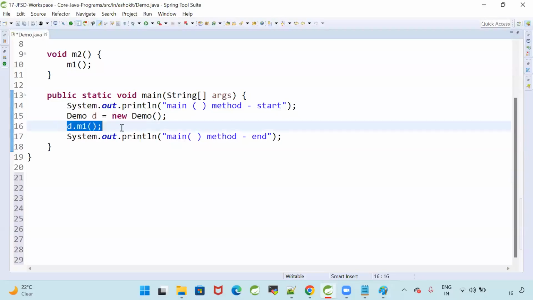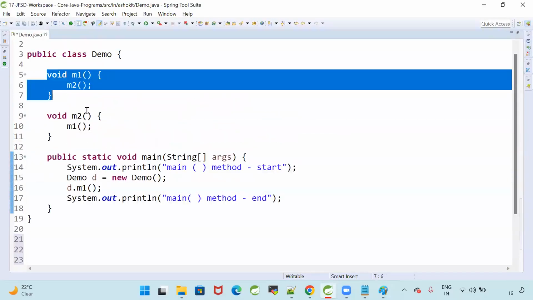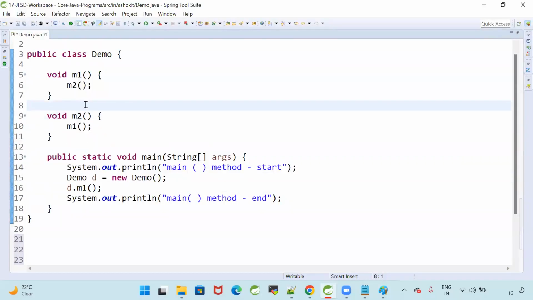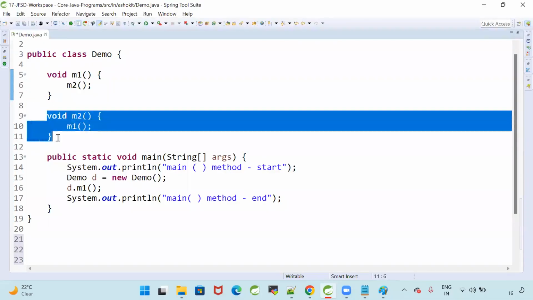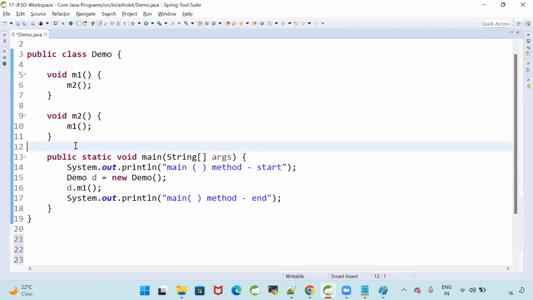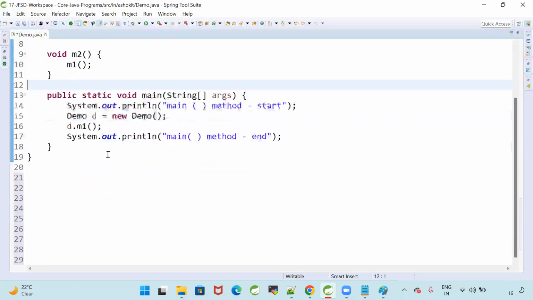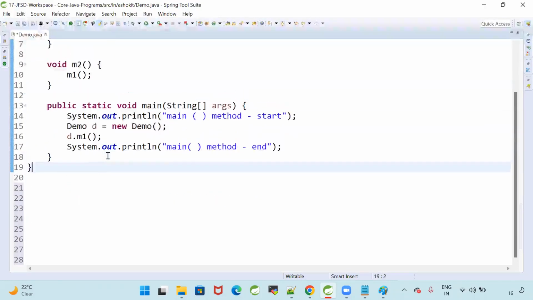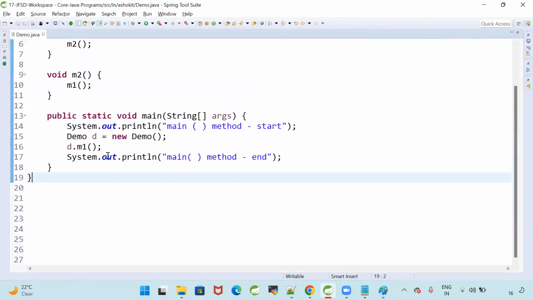Because I am calling M1. When I call M1, M1 calls M2. When I call M2, M2 calls M1, M1 calls M2, M2 calls M1. Continuously the calls are going to happen. Though two methods are available, those two methods are calling each other. When the two methods call each other, the program will go to error, stack overflow error.